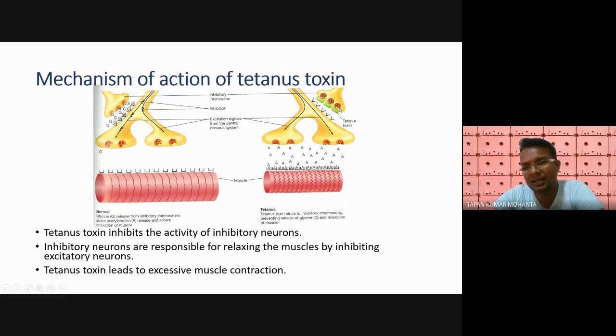So when there is no glycine molecule in this neuron, the relaxation of muscle gets stopped and it remains contracted like this. Due to that, all this contraction of the muscle happens, and it doesn't allow proper movement.